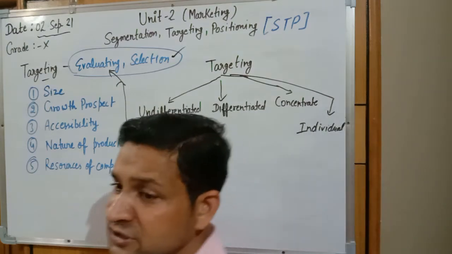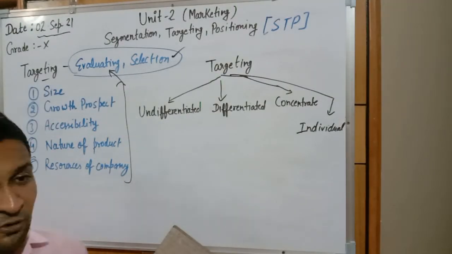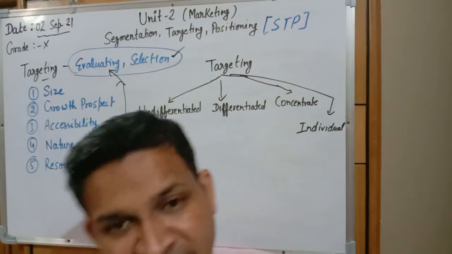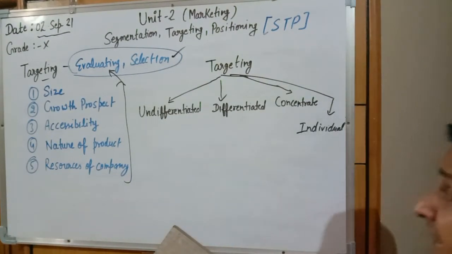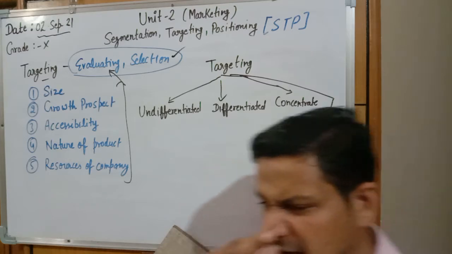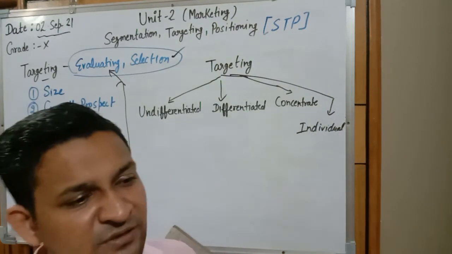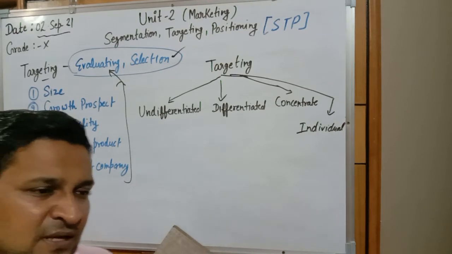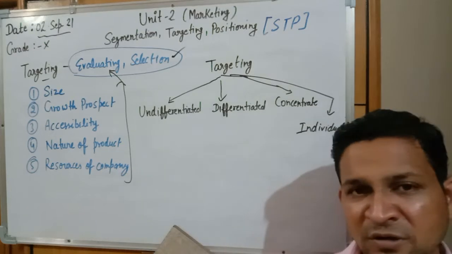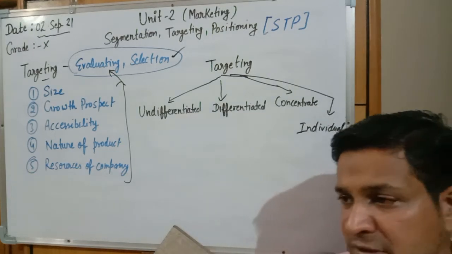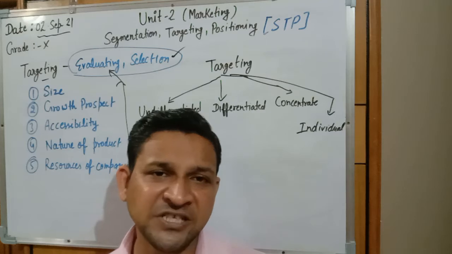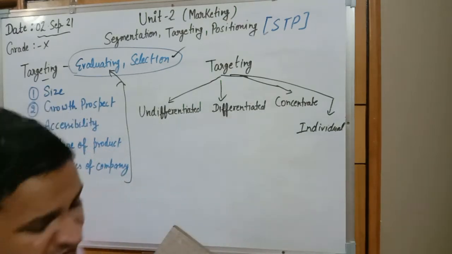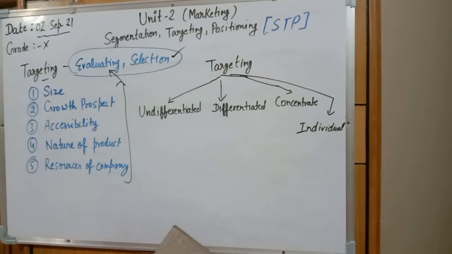Now targeting has some strategies, some plans. Targeting is defined on the basis of 4 strategies: undifferentiated, differentiated, concentrated and individual. What do you mean by undifferentiated? When we are doing the targeting for a product in which there is no differentiation, like cement is common for all, sugar is common for all. So a similar product will be prepared for every age of people, either 60 years or 20 years. The product type is the same. That is known as undifferentiated targeting.